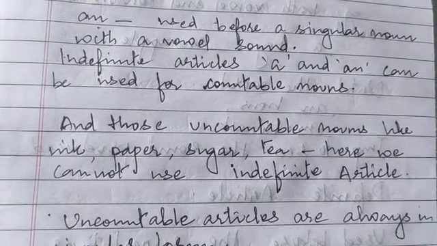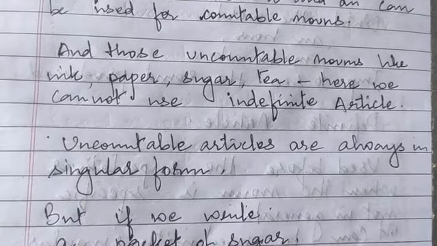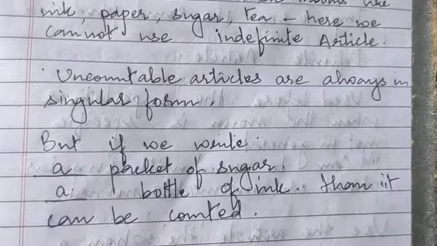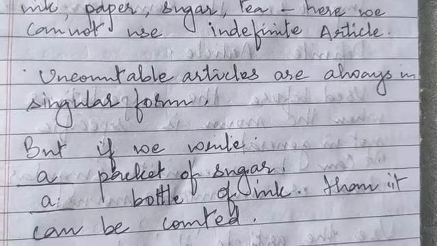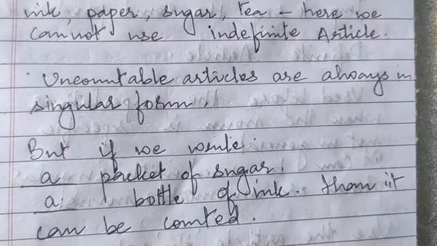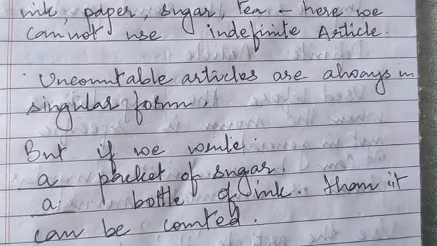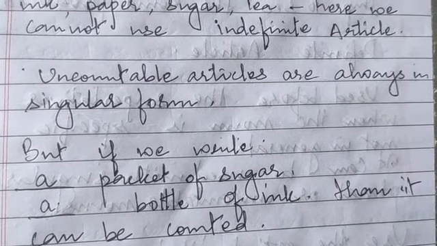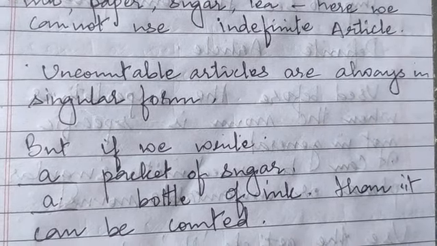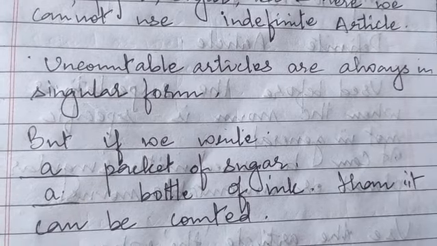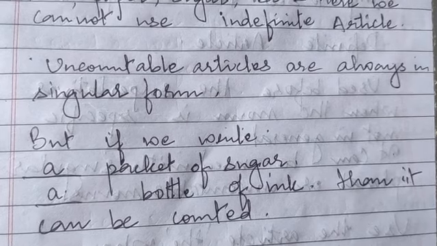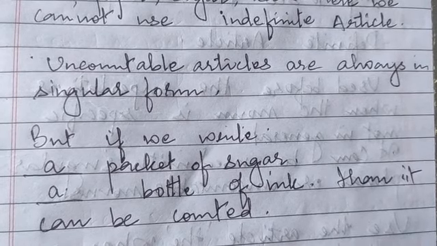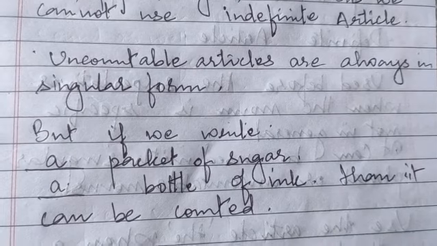Okay, is it clear? Now, let us talk about uncountable nouns. Sometimes we also use an indefinite article with them. How? When we write a packet of sugar, when it is only sugar we cannot use an indefinite article, because sugar is uncountable.